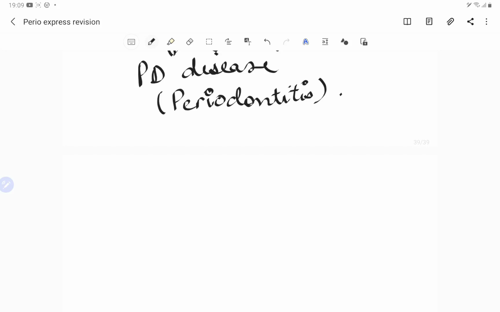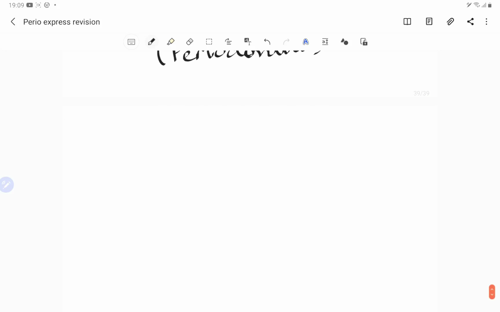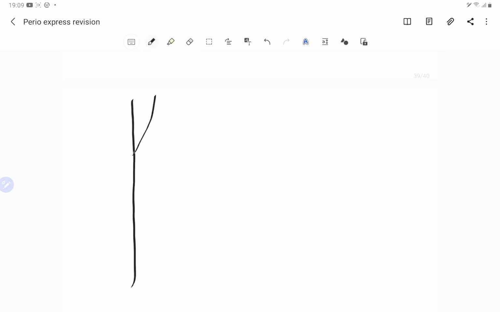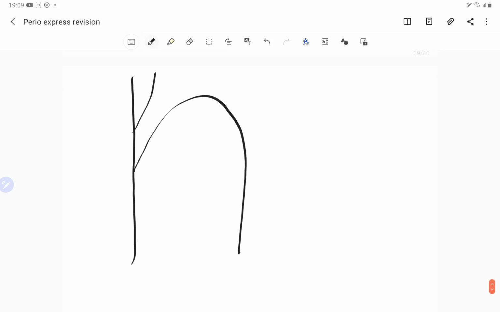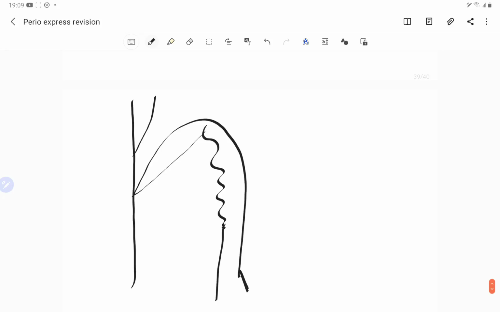So what happens in response to a bacteria? Now let us draw the tooth structure here, and we have got gingiva. Now I hope that if you have watched the previous part of the video, we have already covered the gingiva. So this is the sulcular epithelium, then we have got the attached gingiva, marginal gingiva, then we have got the attached gingiva, right. So what happens in response to the bacteria?